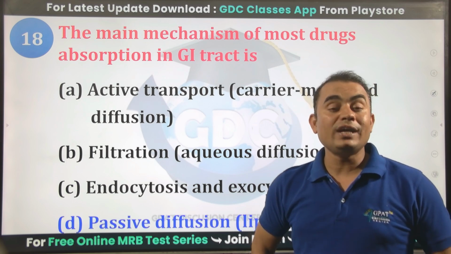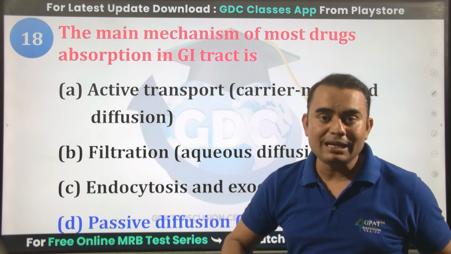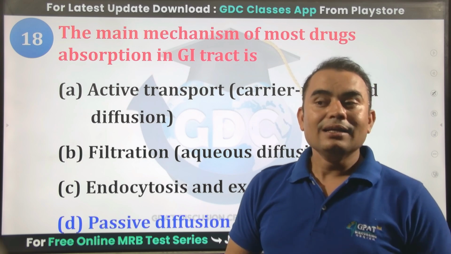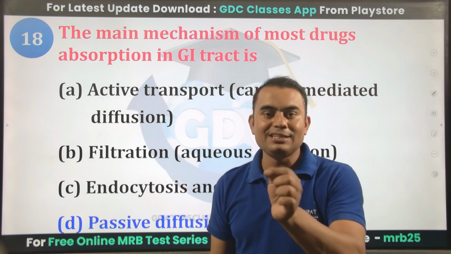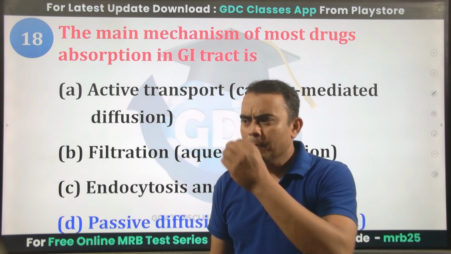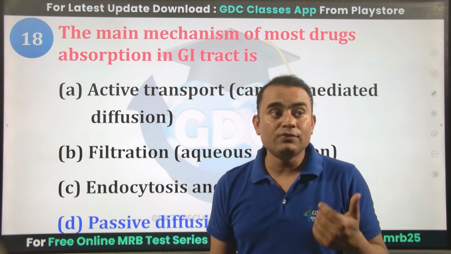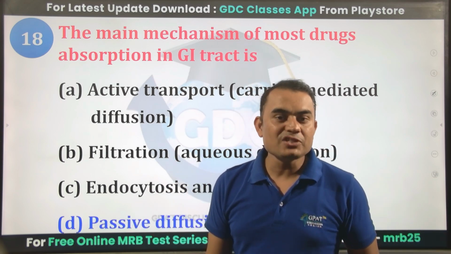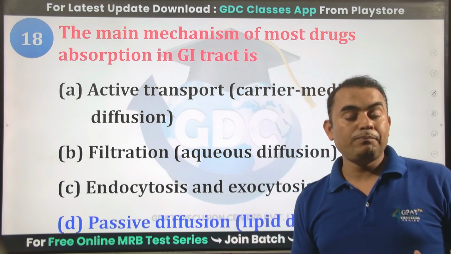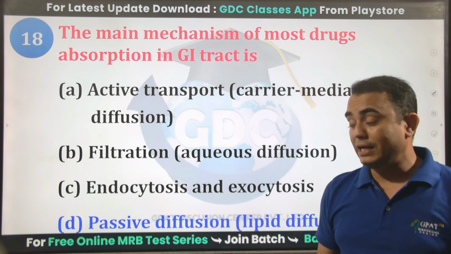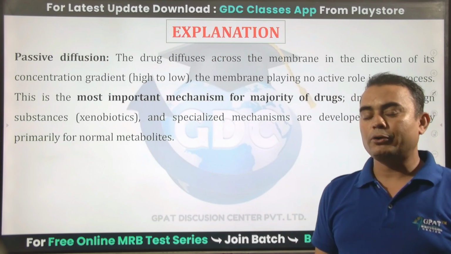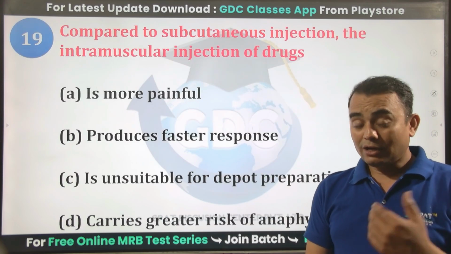maximum in passive diffusion, what do we actually need? We need the concentration gradient. Here the drug moves from the higher concentration to the lower concentration without need of energy, without need of any type of carrier. So that's why it's passive diffusion, where the main factor is the drug should be highly lipophilic. So yes, lipid solubility is very important for passive diffusion.